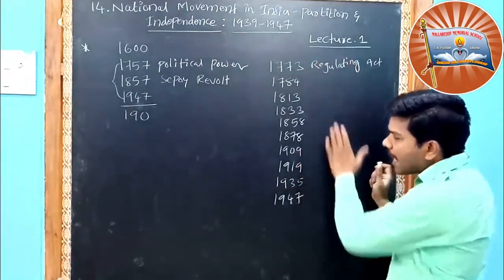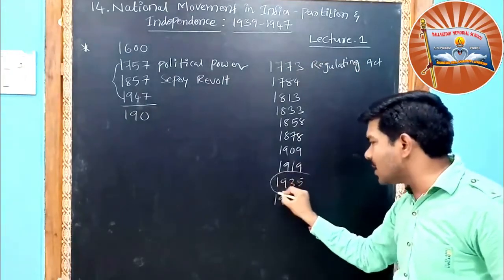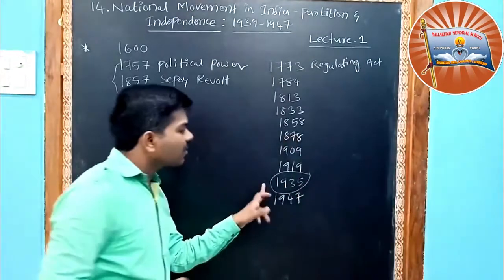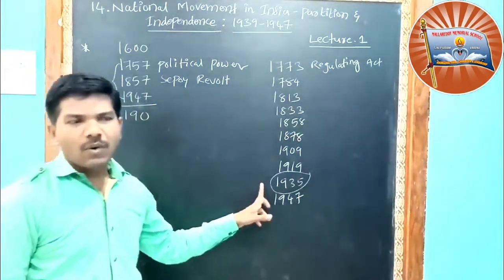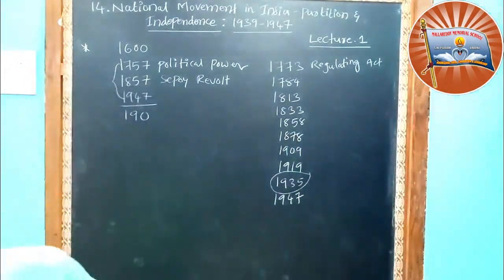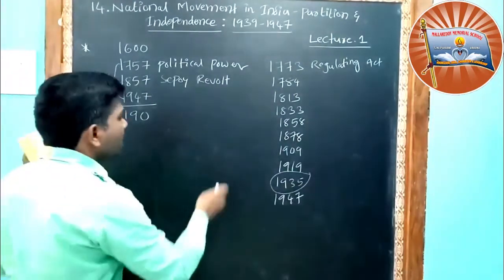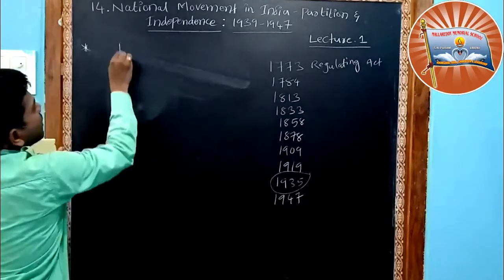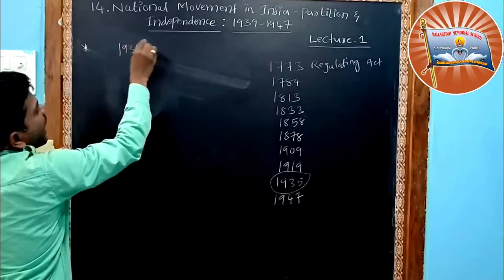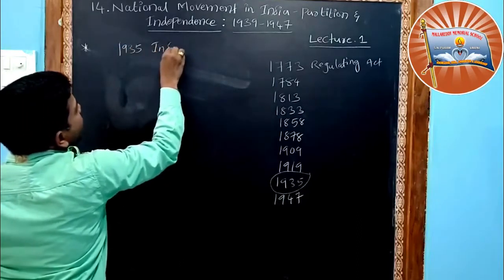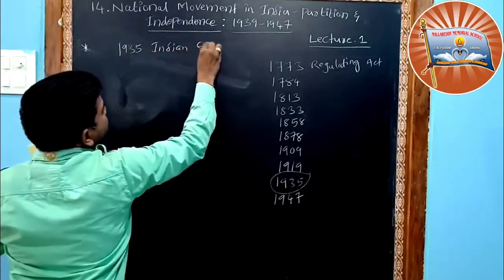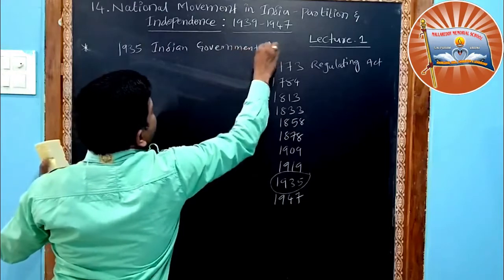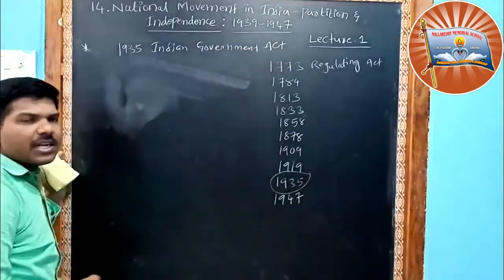The 1935 Act is very important. Let us see what is the significance of the 1935 Indian Government Act. The 1935 Act is also called the Indian Government Act.